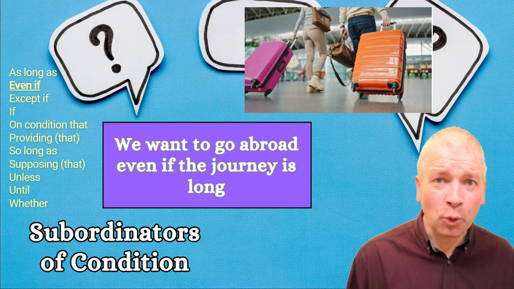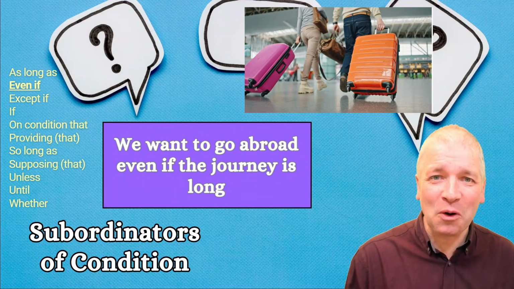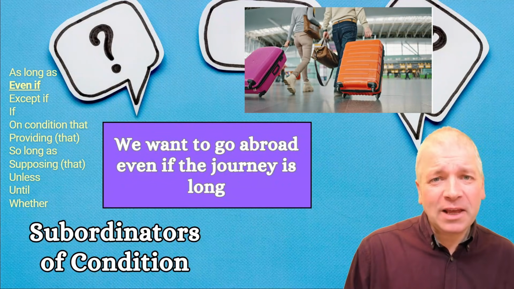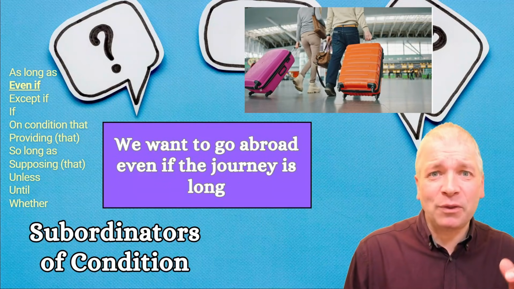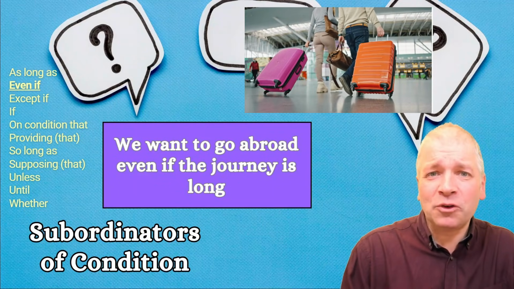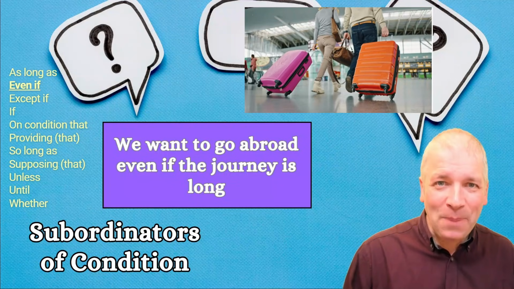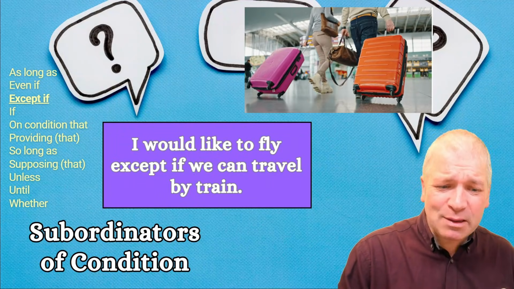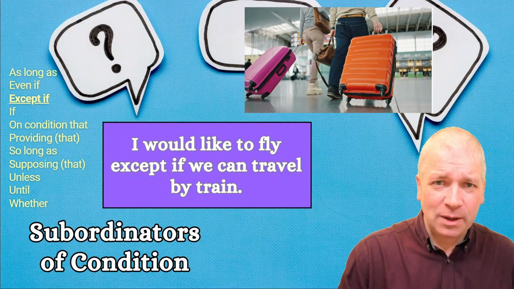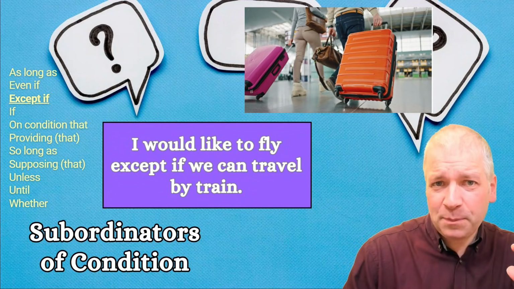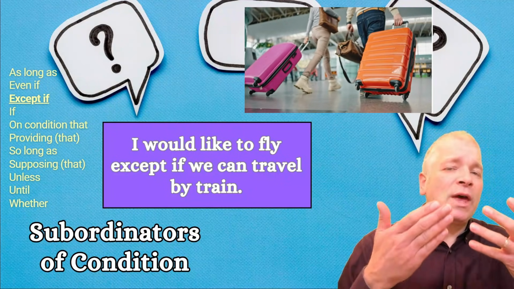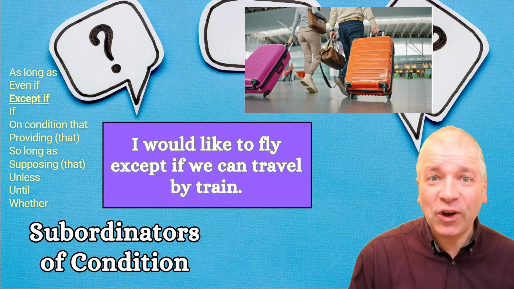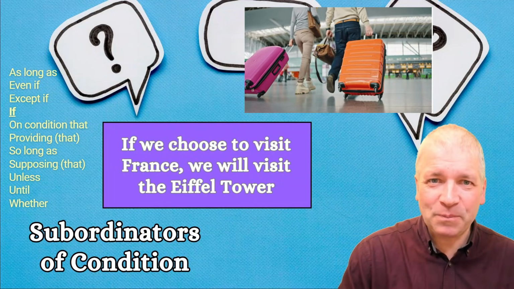We want to go abroad even if the journey is long. So we have a condition here, the journey being long, but "even if" indicates that the other clause will be fulfilled and it doesn't matter about the condition. I would like to fly except if we can travel by train. So the first part of the sentence is what they want to happen, but there is a condition that will lead to an alternative with "except if".